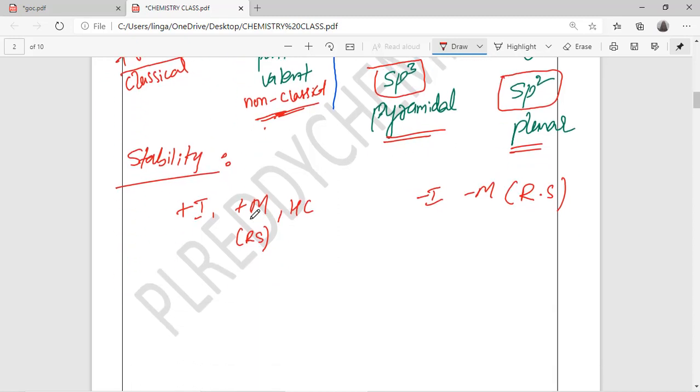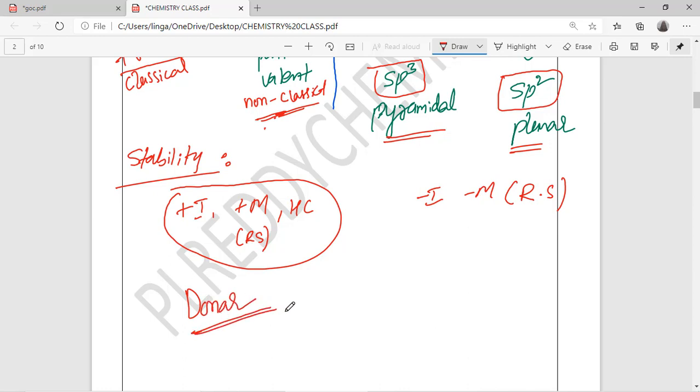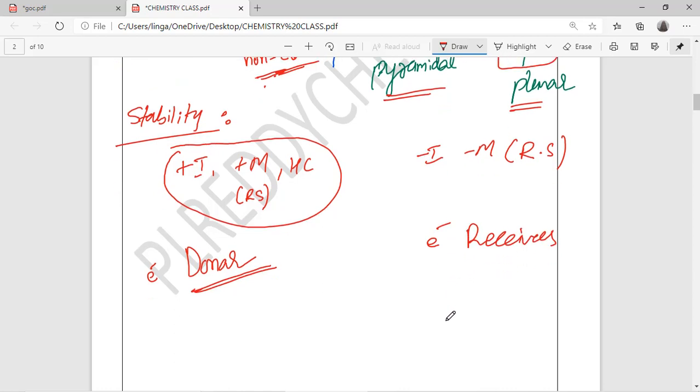Next, stability. Carbocation stability is directly proportional to plus inductive and plus mesomeric effects, meaning there should be electron donors. Here, obviously, there should be electron acceptors.